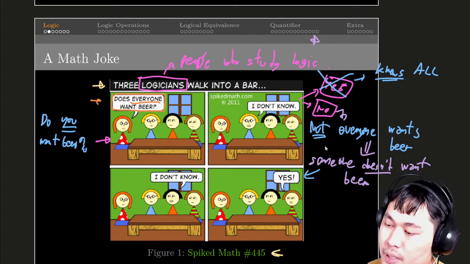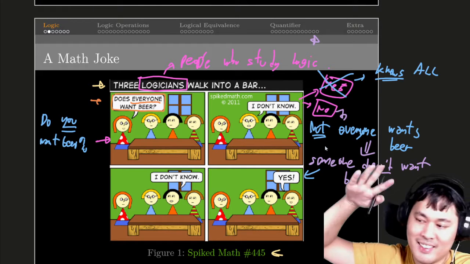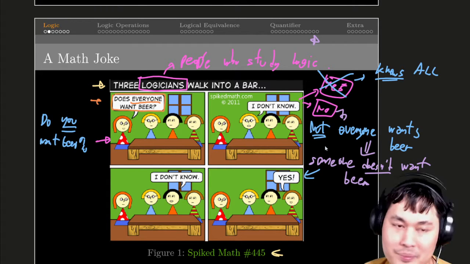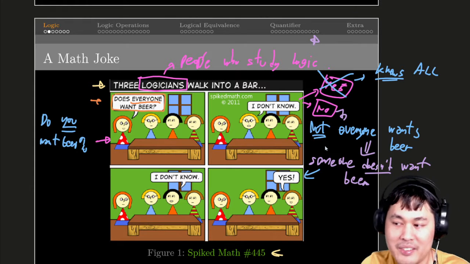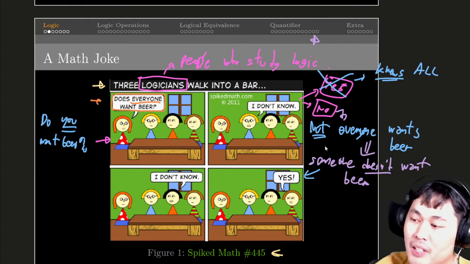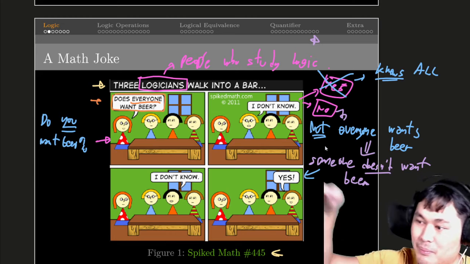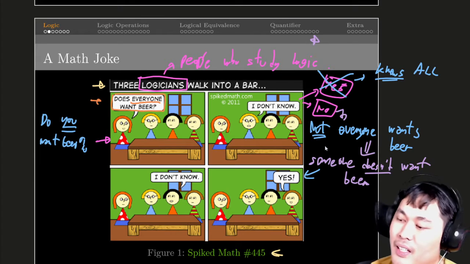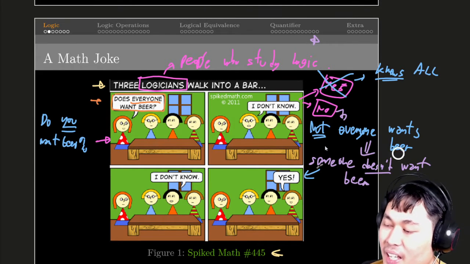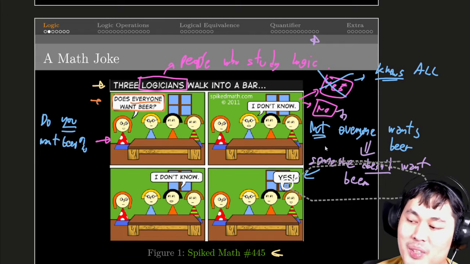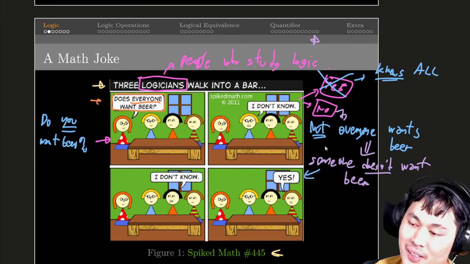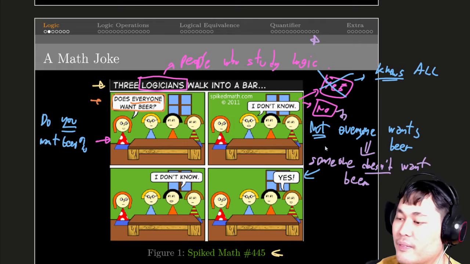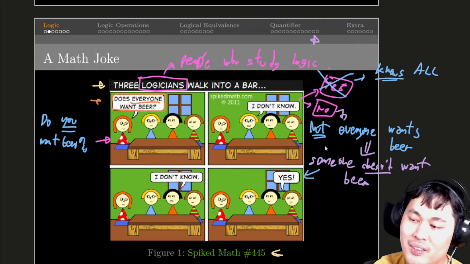And these two statements are equivalent. They mean the same thing. You just have to think about it for a moment. If not everyone wants beer, then some of those people don't want one. And who doesn't want one? How does he know that someone doesn't want one? Again, he doesn't know. He only knows himself.